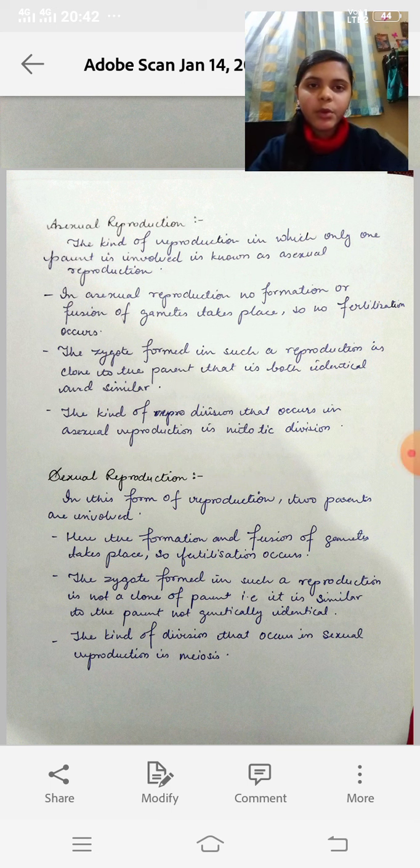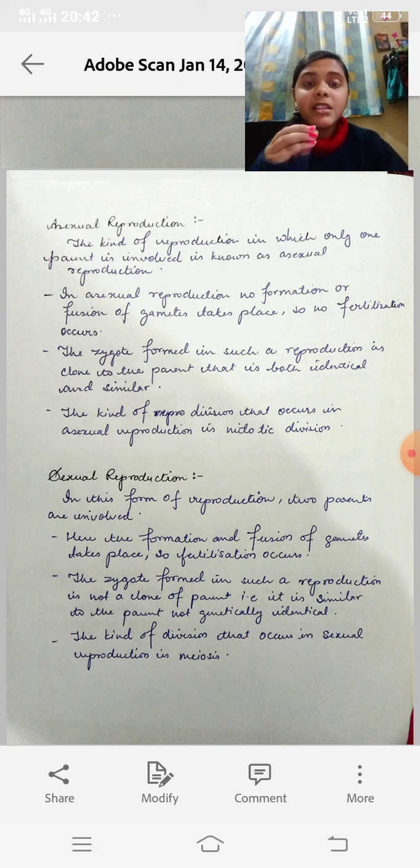I have already told you that the organisms which follow the asexual mode of reproduction are generally unicellular organisms, so they just divide to form two daughter cells. By this method, they reproduce. As there is only one parent involved, there is no formation of gametes, and if there is no formation of gametes, there will be no fusion of gametes. So no fusion means no fertilization. Hence the zygote formed in this case is the clone of the parent,